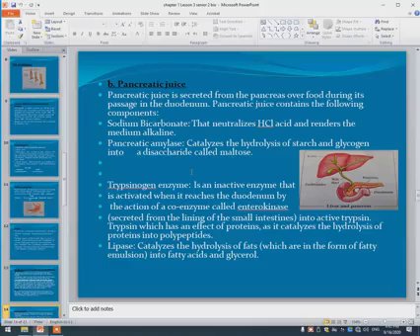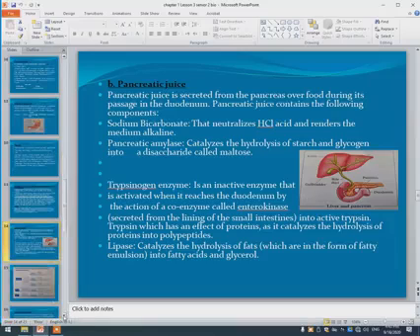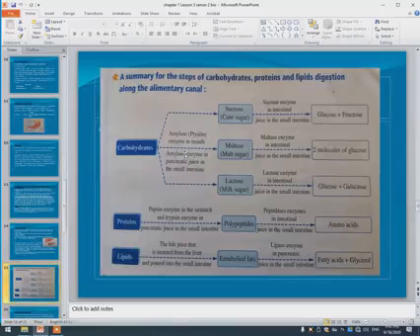Also we have lipase, which hydrolyzes fat, so the fat pieces are converted into fatty acids and glycerol. So the pancreas has an important role in digestion by secreting pancreatic juice. Okay, so we can make a summary for the steps of the carbohydrates, the protein.